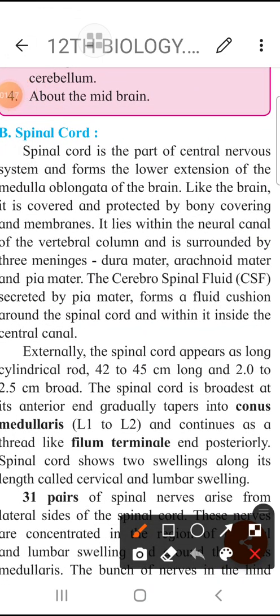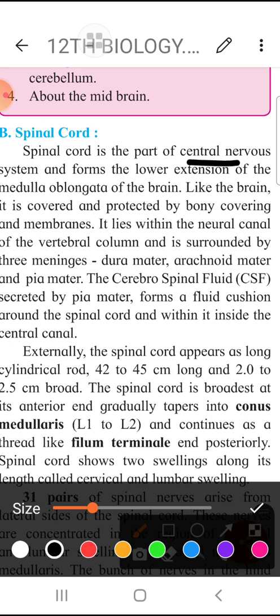Explain the structure of spinal cord. If it comes, you have to explain it this way, wherein you have to write first, it's the part of central nervous system and it is the extension of medulla oblongata. And where is it lying? In the neural canal of vertebral column. The gap between the bones of the spine, you call that the neural canal.